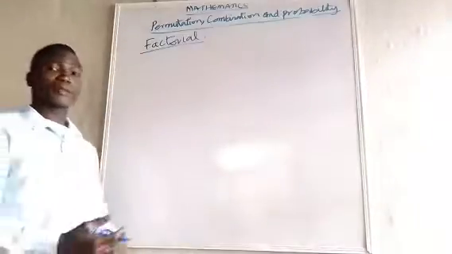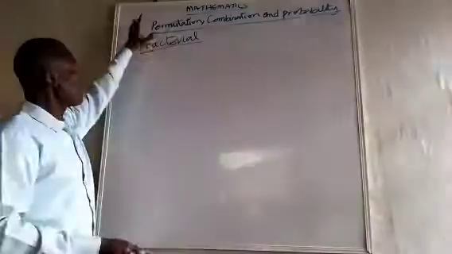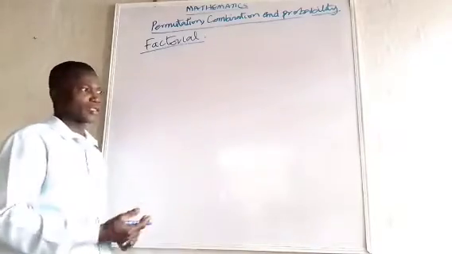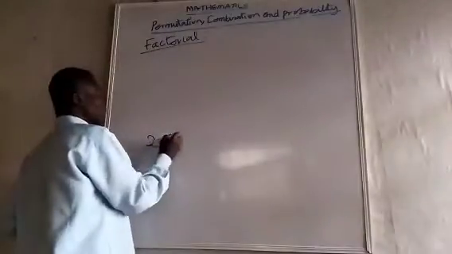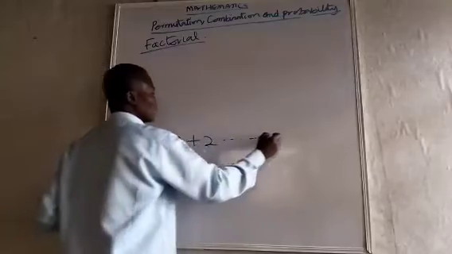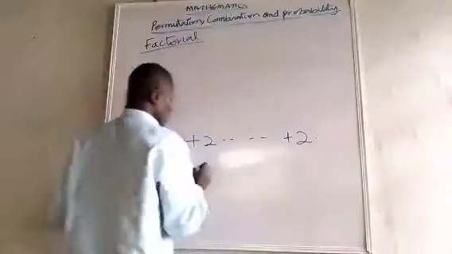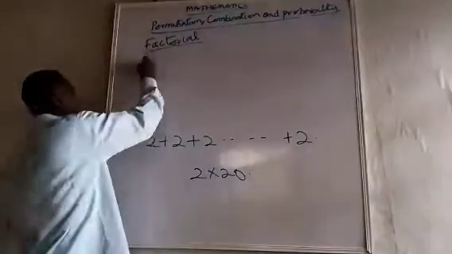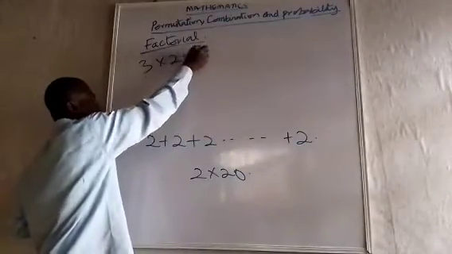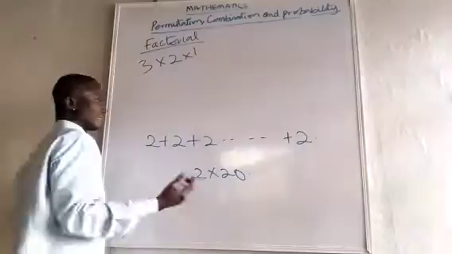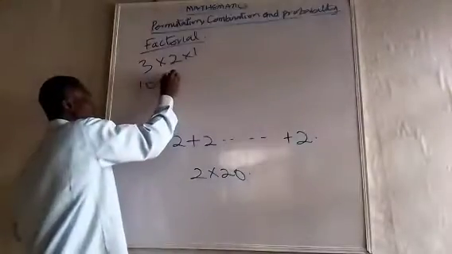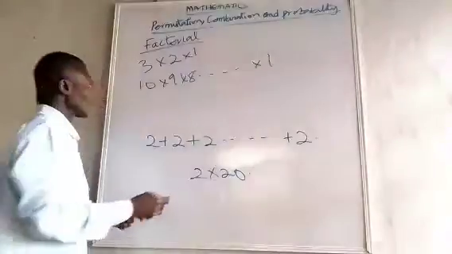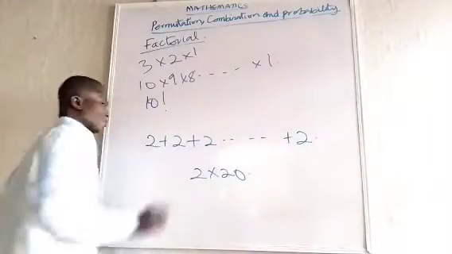And this factorial makes it easy for us to handle permutation and combination without writing it out in long form. Just like instead of writing 2 plus 2 plus 2, 20 times, we just say 2 times 20. So in the same way, instead of writing 3 times 2 times 1, or if you have objects as many as 10, instead of writing 10 times 9 times 8 down to 1, we write 10 factorial.